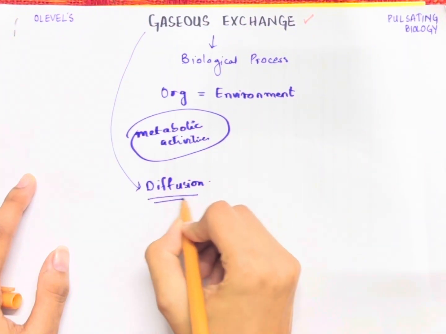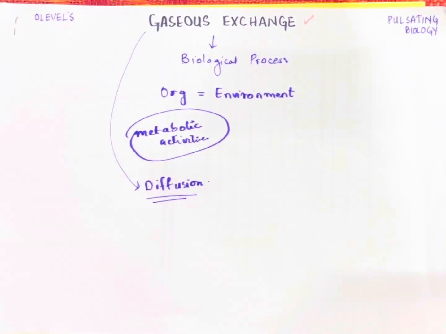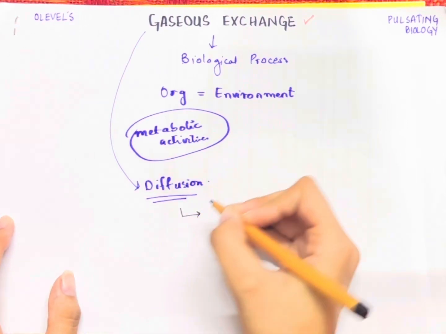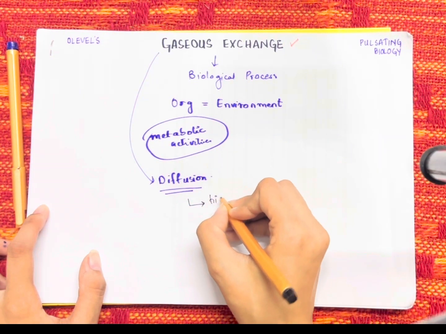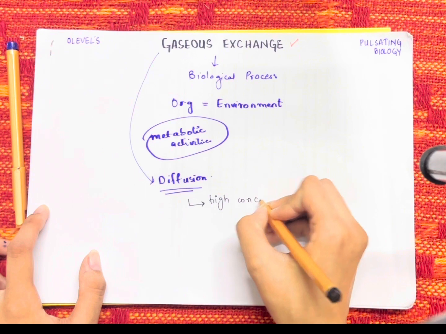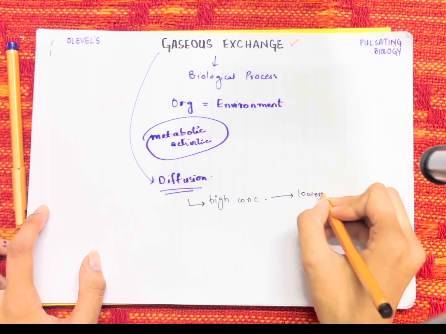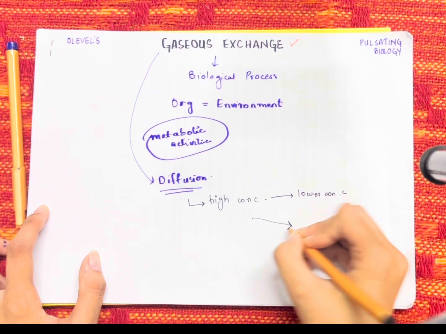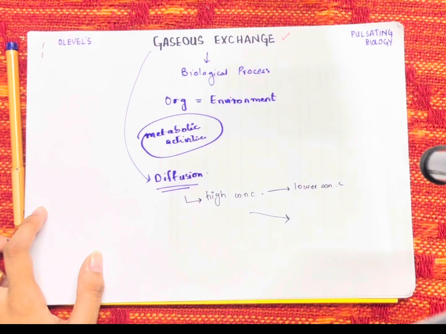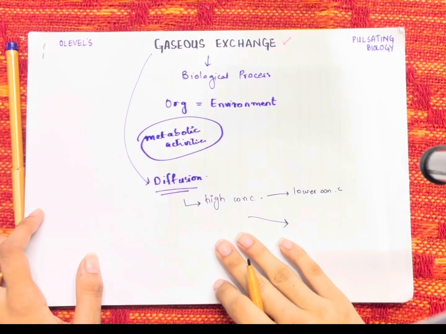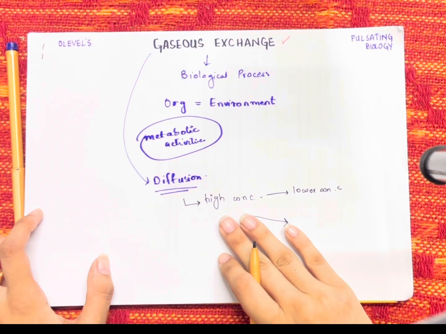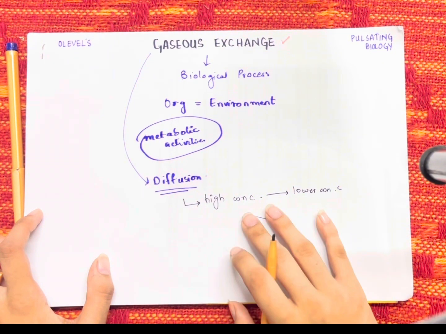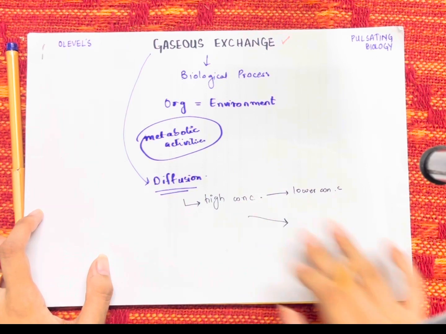What is diffusion? Diffusion is just a transport process, which means the movement of gaseous molecules from a region of higher concentration to a region of lower concentration, down a concentration gradient. This is what diffusion means, and it is the mechanism of transport through which gas exchange takes place. This is all you need to learn about gas exchange, and it covers almost all the pointers that are present in your syllabus.